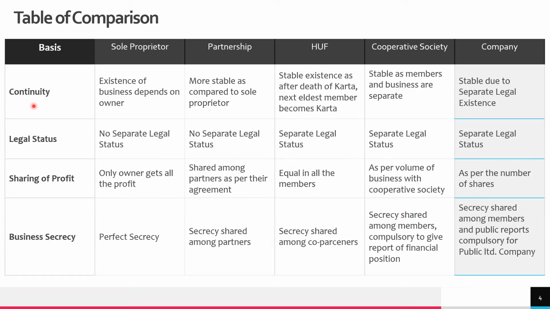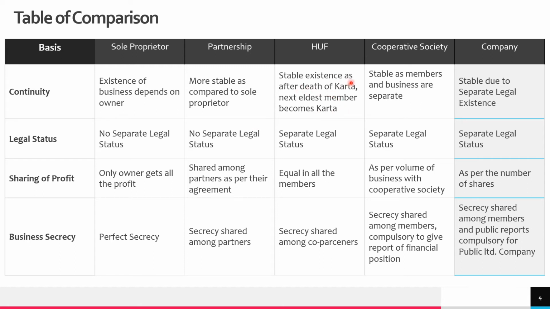Let us understand few more points. Continuity. So sole proprietorship business existence depends upon the owner. If something happens to owner, the business will also come to an end. Partnership, definitely it is more stable than sole proprietor, because here two or more than two partners are involved. But again, if something happens to any one of the partners, the partnership will be dissolved.